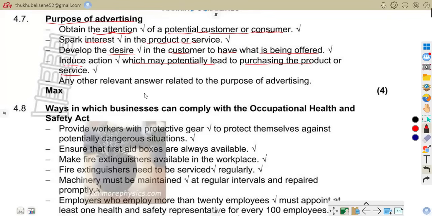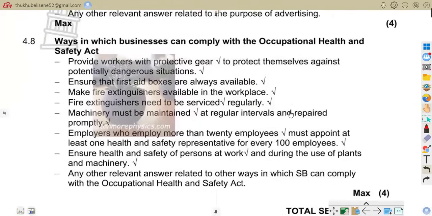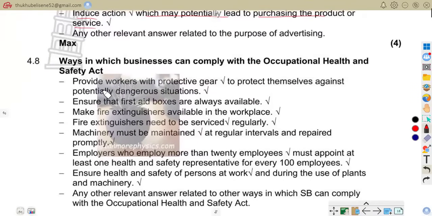So you encourage action by advertising. Advertising encourages purchases, for example buy now promotions and limited time offers. That's how you're going to encourage your customers to buy your product. So 4.8, the last one, which says ways in which business can comply with the Occupational Health and Safety Act. As it says, provide workers with protective gear to protect themselves against potentially dangerous situations. So here we're saying provide protective gear.